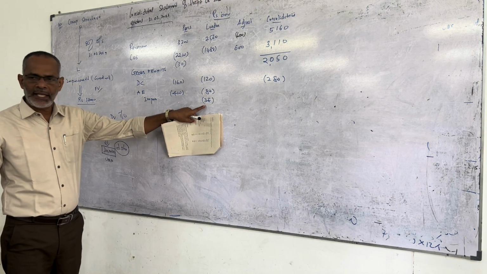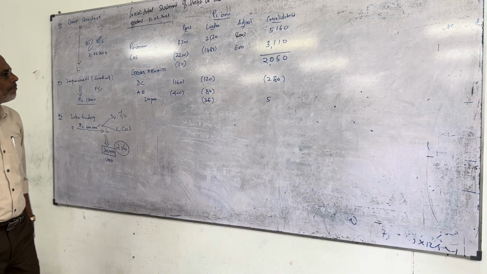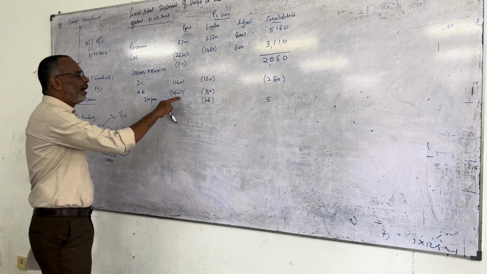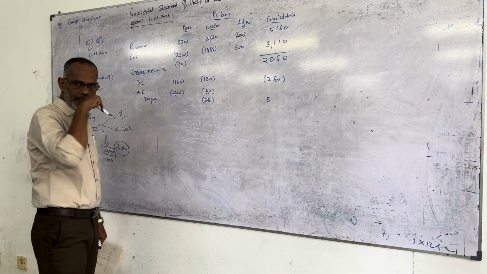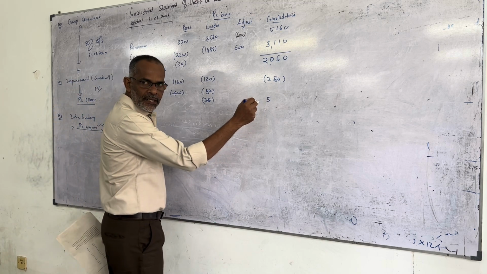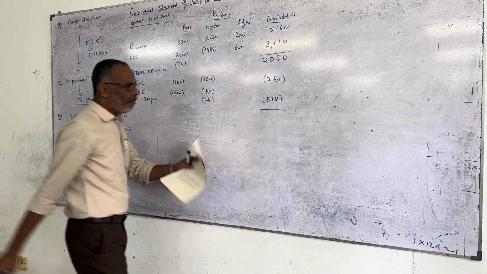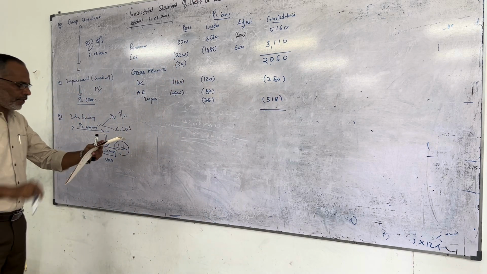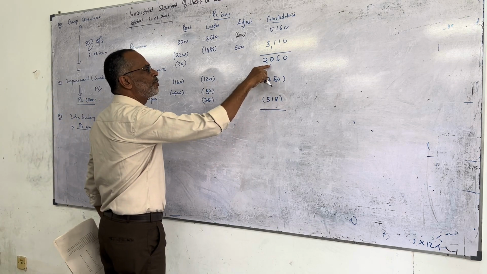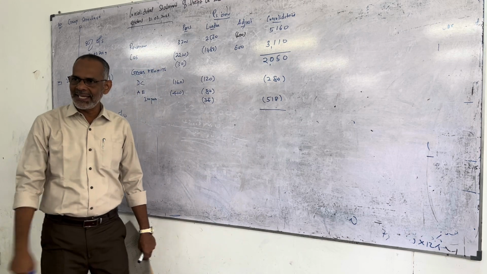400 plus 80 plus 38, 518. Therefore, after deduction of the administration and other expenditure, our answer will be 2050 minus 280 minus 518.